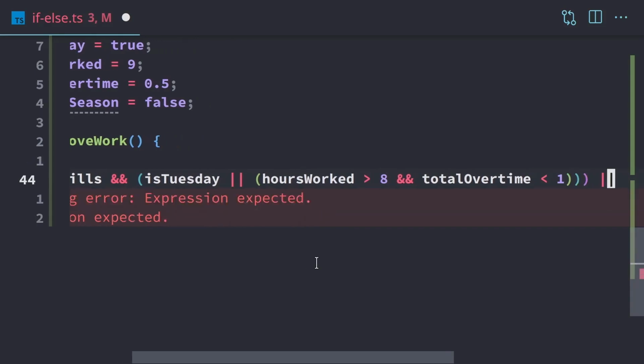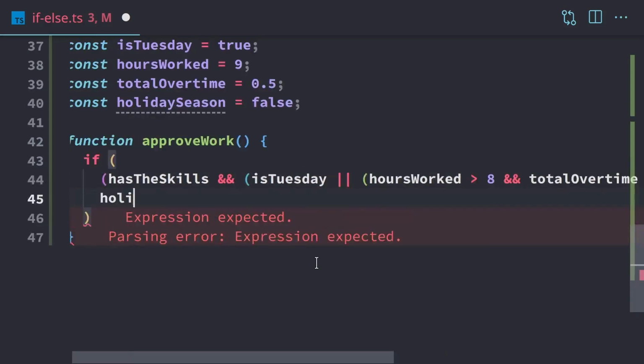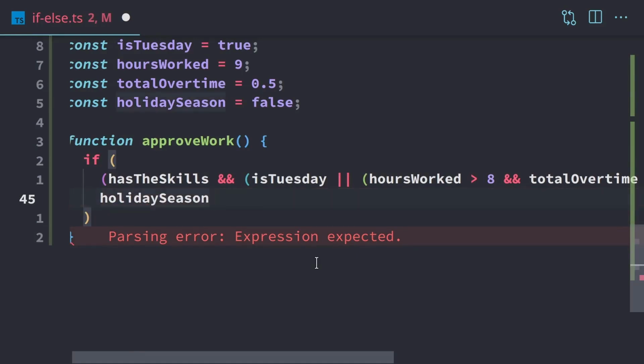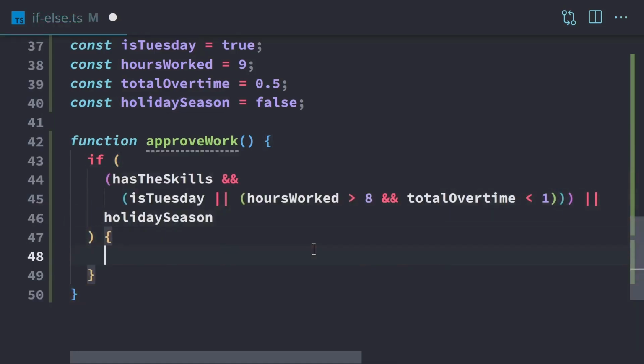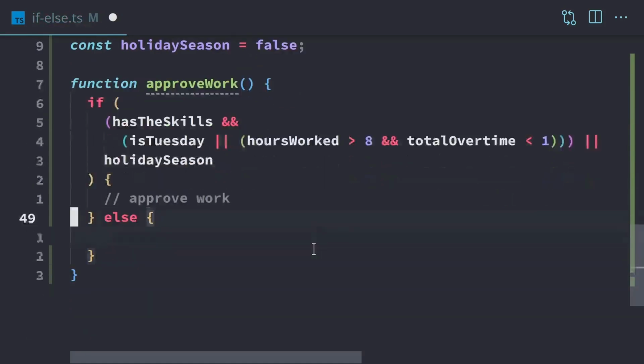We also need an or right here at the end. And for the or, we're going to check to see if it's a holiday season. So as a holiday season, we kind of throw all that out the window and we just let them work anyway, because we need people here to help make sure the business is running. So this is our expression, and I'll make our little code block. So this will be approve work. And if that whole statement doesn't evaluate to true, then else will be go home. So they have to go home because we don't have any hours available for that person to work.